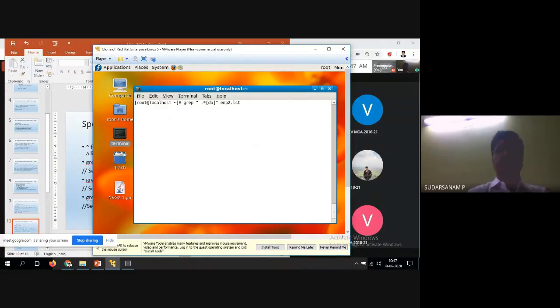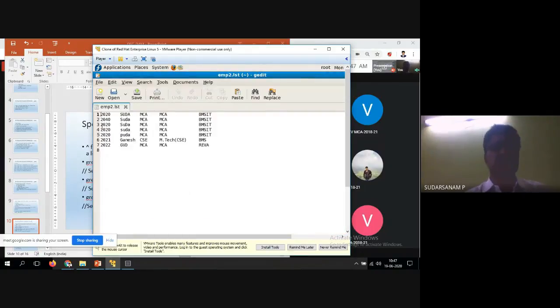So go to the file. How to go to the file: gedit emp2.list. Now instead of this, I'll change some of the numbers here, so that I can see this. 3, 4, 5, 6, 7. So like this, if you have these, I want to display only those starting with 2. Now how to display it, we'll see here.